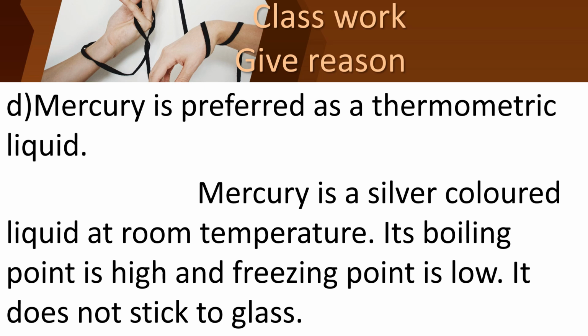Okay, children, how does mercury look? It is a white colored liquid. At room temperature it looks like a nicely white colored liquid. Its boiling point is high and the melting point is low. Because the boiling point is high and the melting point is low, what happens? It does not stick to the glass.